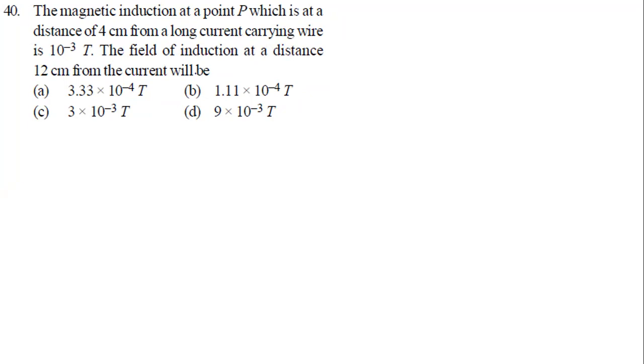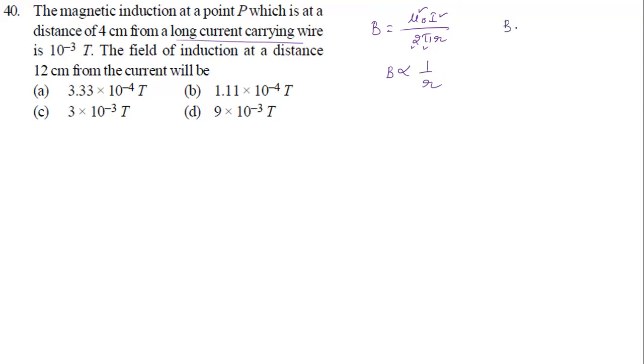Now this is a ratio question, so we need to take a ratio. The current is also the same. Since they have given a long current carrying wire, we need to use the formula from Ampere's circuital law. We know the magnetic field is given by mu naught I by 2 pi r. Here mu naught, 2 and pi are constant, and the conductor carries the same current, so I is also constant. So can I take a proportionality like this? B is proportional to 1 by distance.